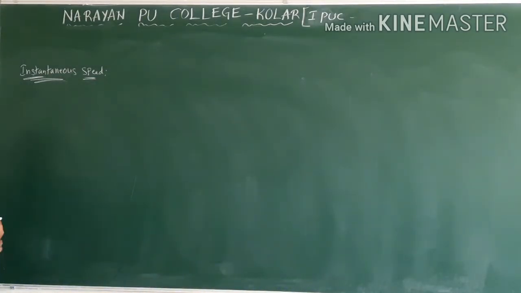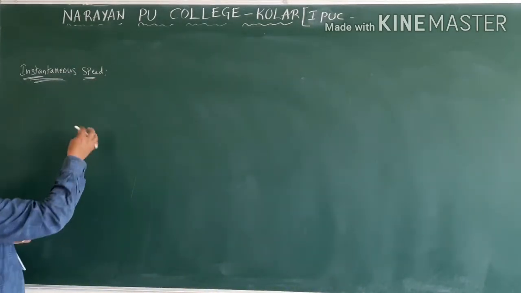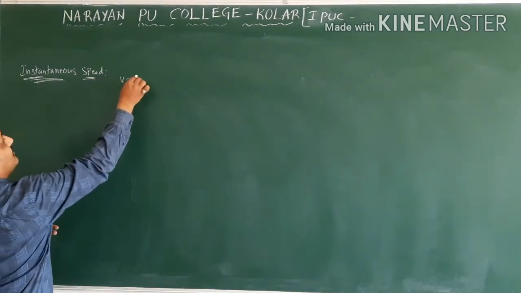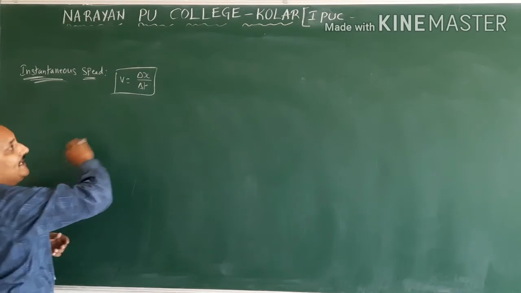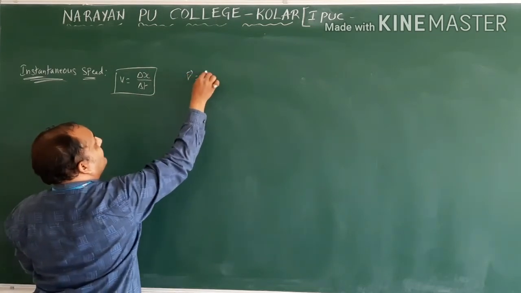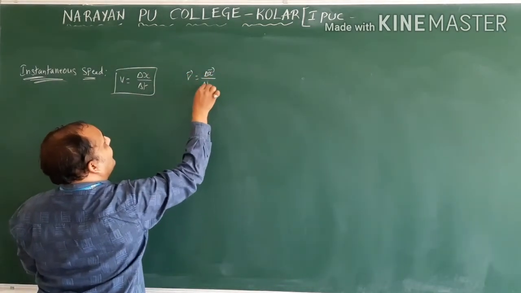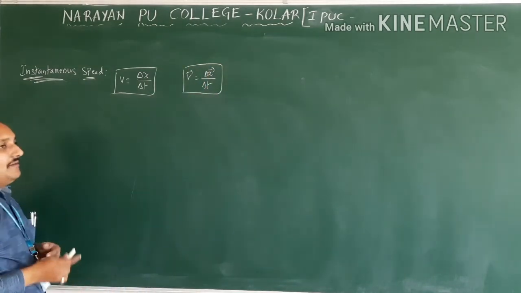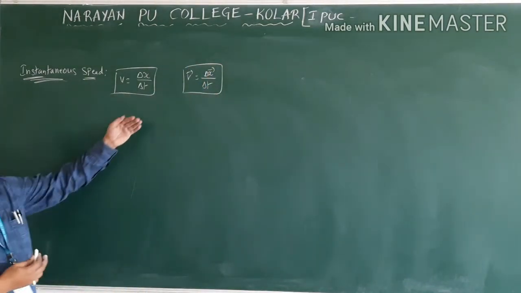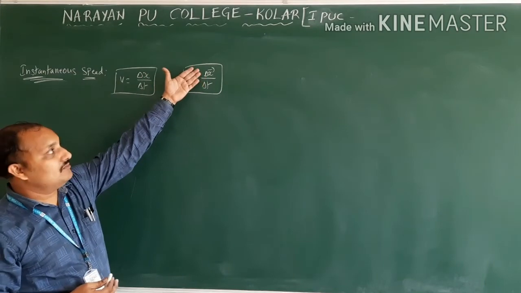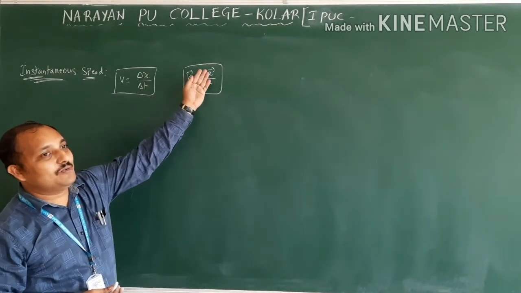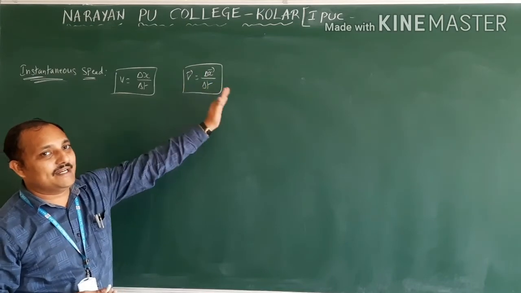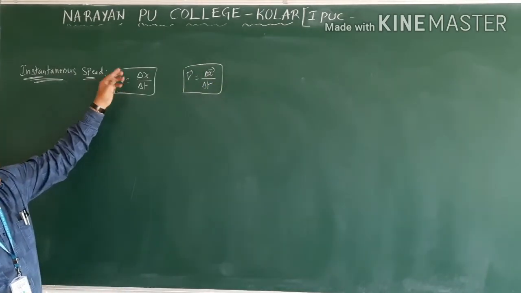How will we write it according to the equation? Generally, the velocity or speed equation we will write like this: delta x by delta t. This refers to speed. V bar equals delta x bar by delta t. This refers to velocity according to the definition. This is nothing but displacement, total displacement by total time interval. This one you write as x2 bar minus x1 bar, final position minus initial position. This is also the same.